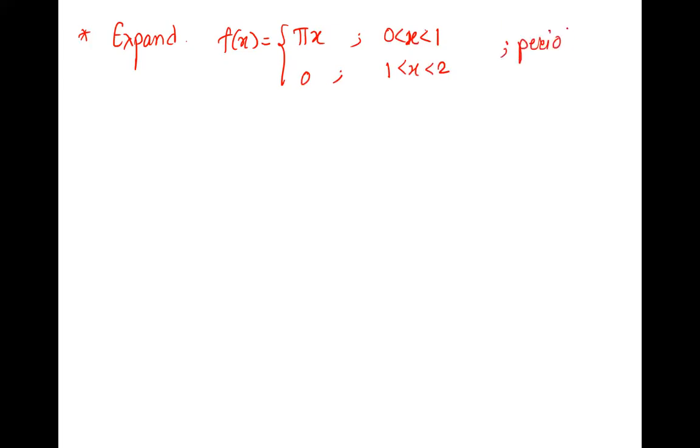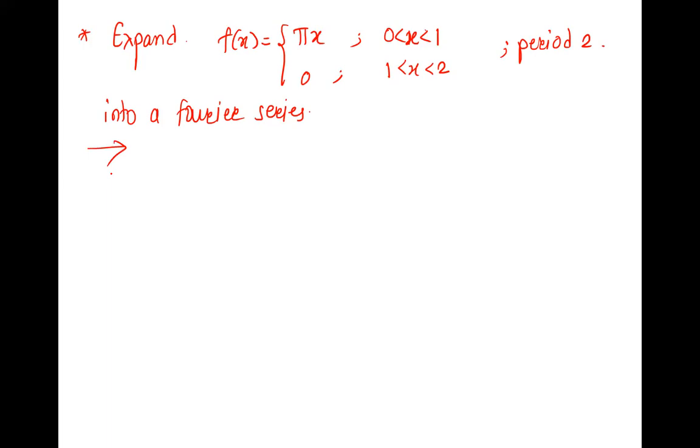So, chalo, we'll see the question. Expand f of x equal to pi x in 0 to 1, and 0 in 1 to 2, with the period 2, into a Fourier series. Expand the given function with period 2 into the Fourier series.